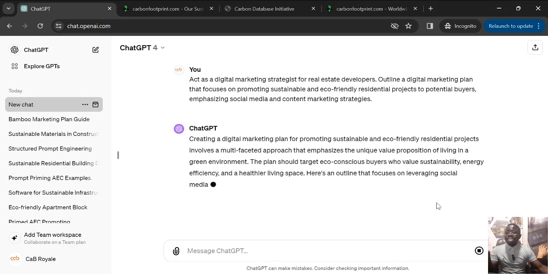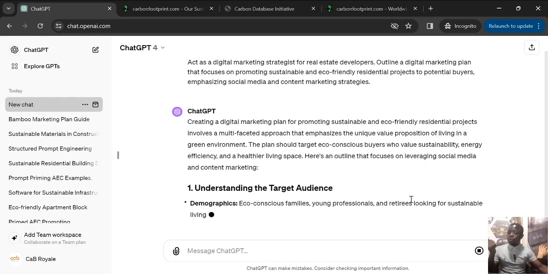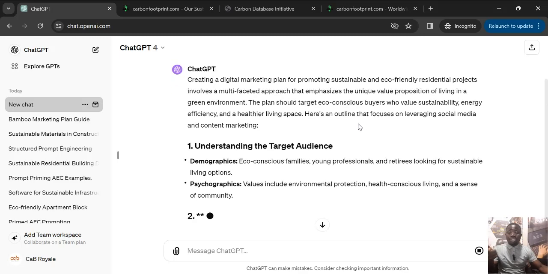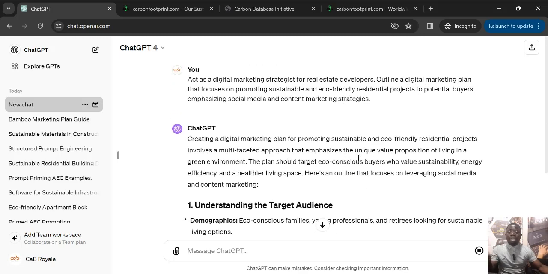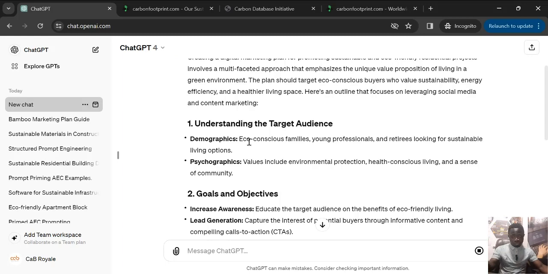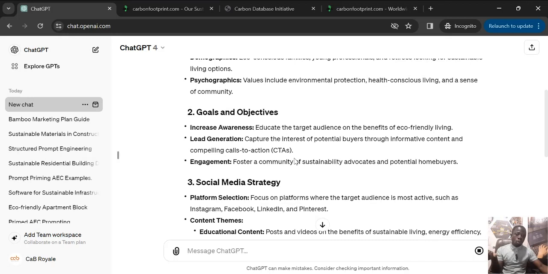First, it says, creating a digital marketing plan for promoting sustainable, eco-friendly residential projects involves a multifaceted approach that emphasizes the unique value proposition of living in a green environment. The plan should target eco-conscious buyers who value sustainability, energy efficiency, and healthier living spaces. Here's an outline that focuses on leveraging social media and content creation. One, understanding the target audience. Look at the demographics, and the psychographics as well. Then the goals: increase awareness, lead generation, engagement.